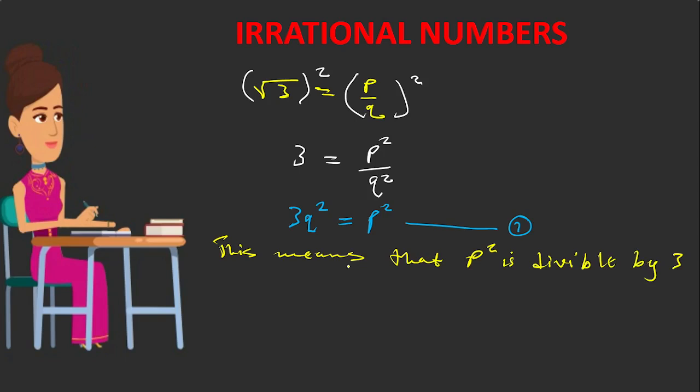When you say is divisible, it simply means that 3 is a factor of P squared, or 3 can go into P squared. If that's the case, then this also means that P is also divisible by 3.